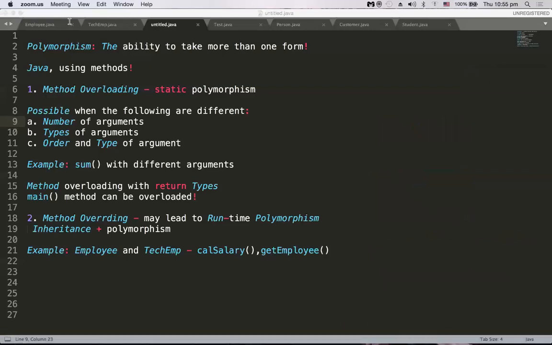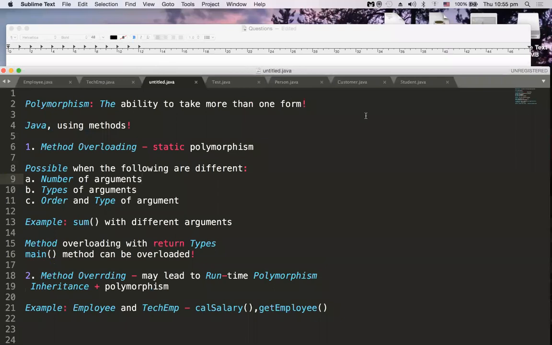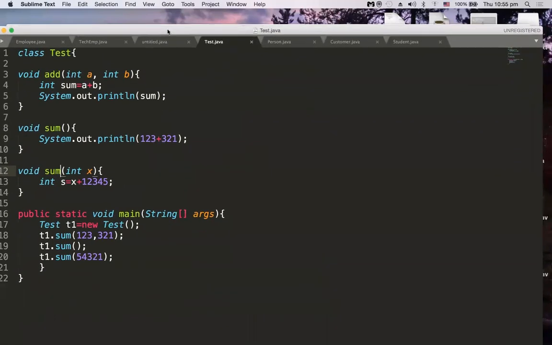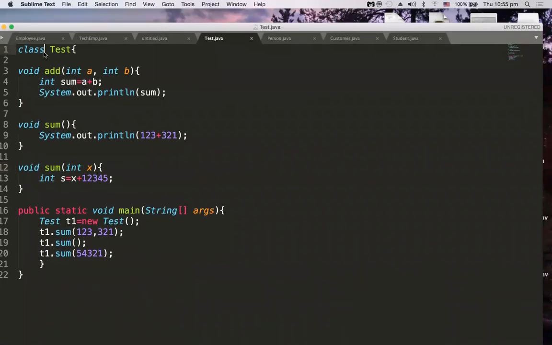I have a program actually written to explain. I have a test.java. Here is a normal class test, which is an executable class. So I have a main method as well.